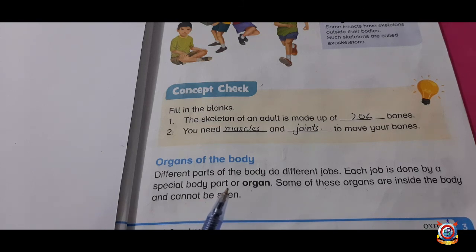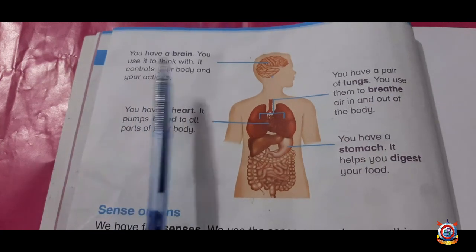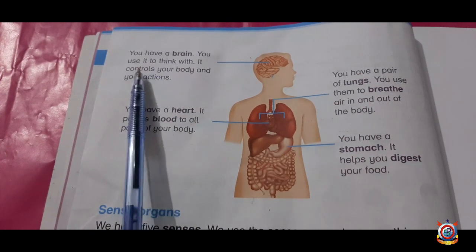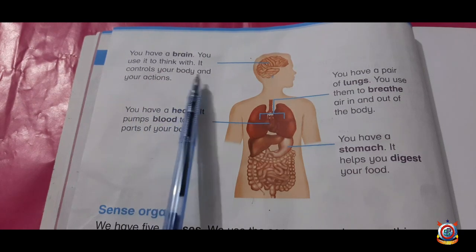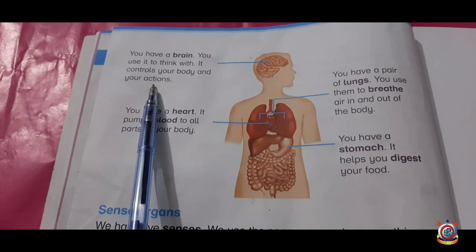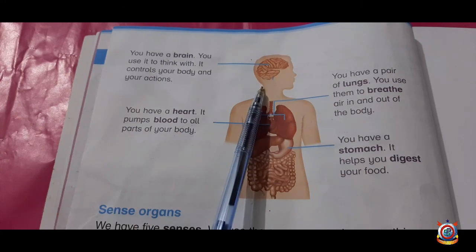As I have told you at the start of lecture that we have some internal organs which are present inside our body. First one is brain. You have a brain. You use it to think with. It controls your body and your actions. It is present in the skull. With the help of brain, we can think, and our whole body is controlled by our brain.